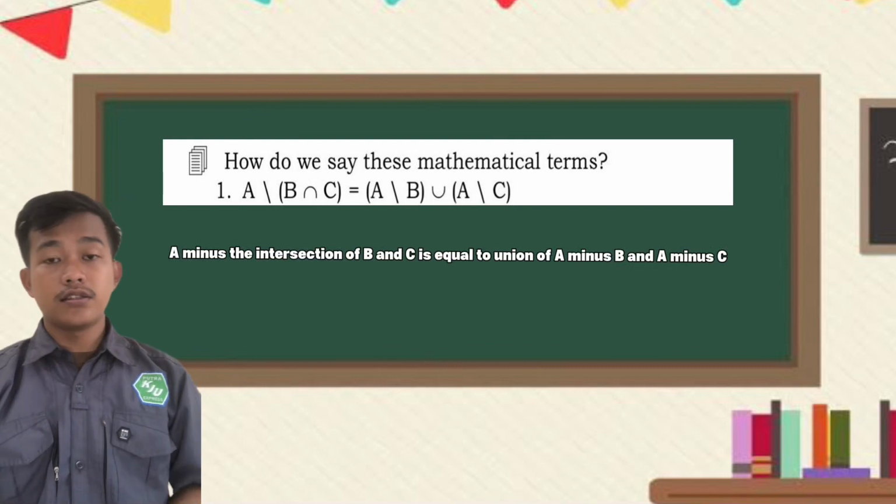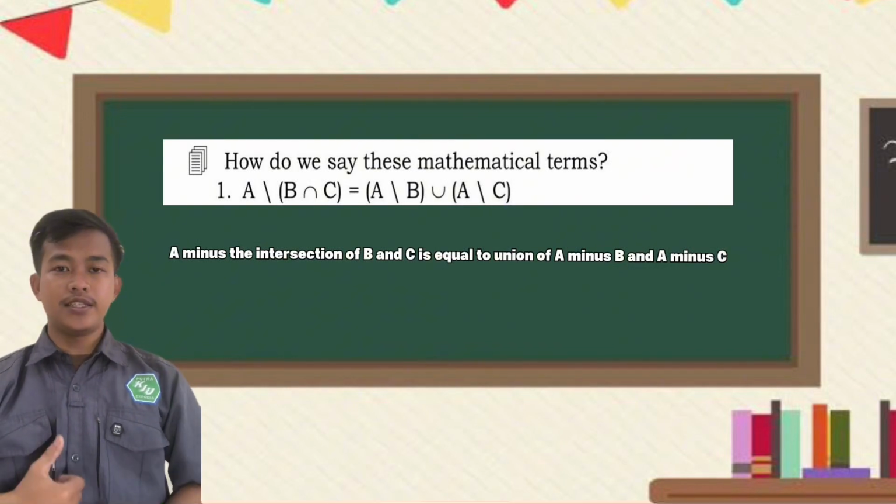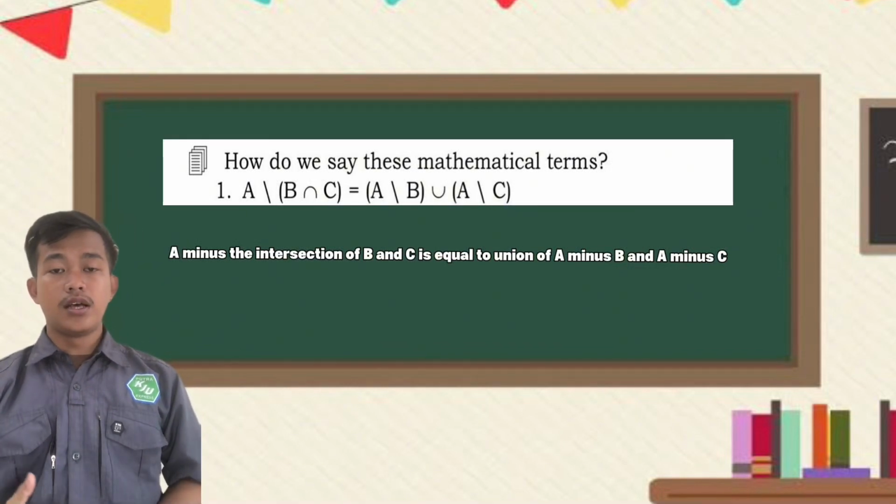The next, we discuss how to say these mathematical terms.